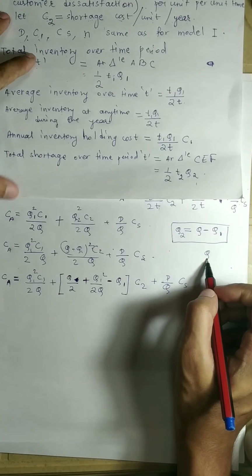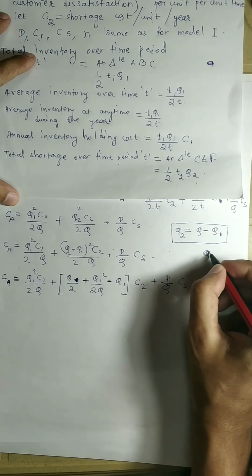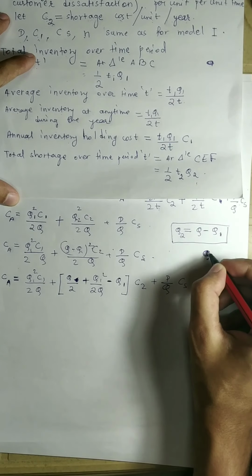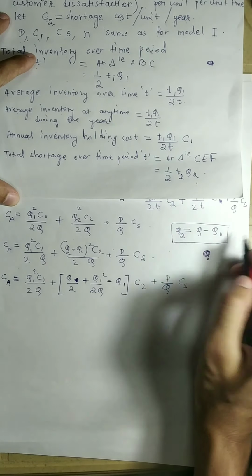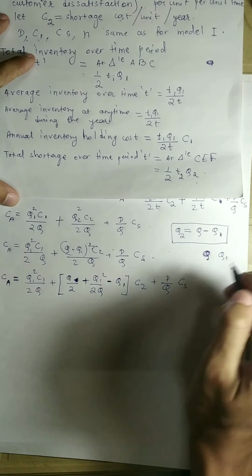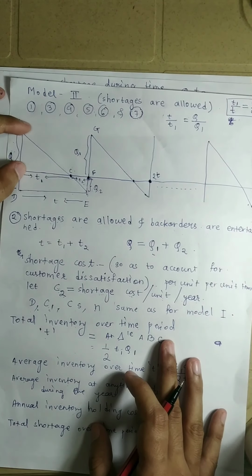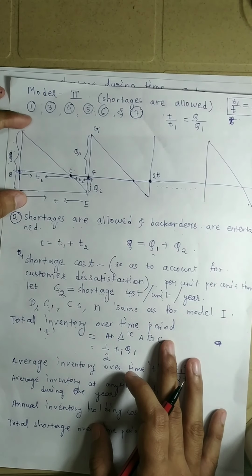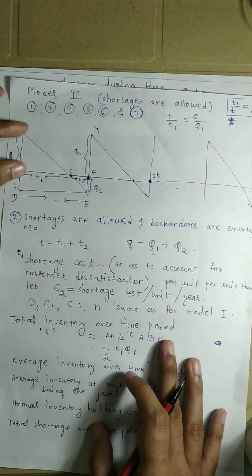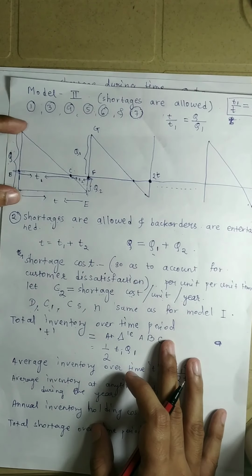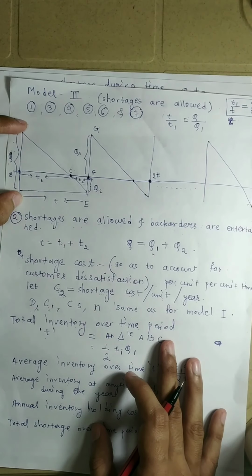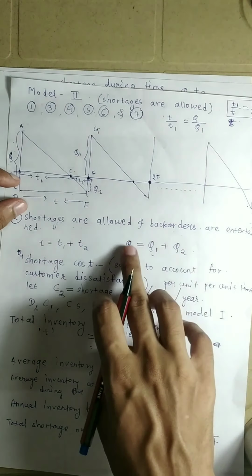We will have to determine this Q and either Q1 or Q2, then only we will know the size. It is not enough to know the size of Q. So we will find out Q and Q1, and then it is easy to calculate Q2, because Q2 will be equal to Q minus Q1.